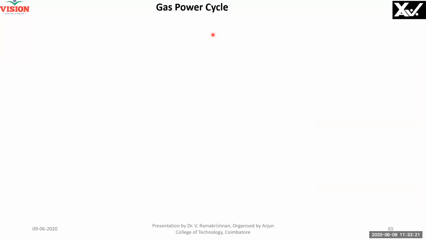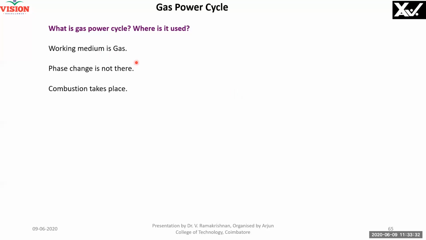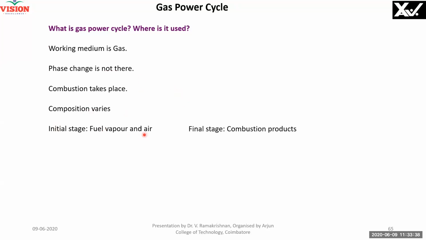Now I'll forget about it because I'm not going deep into this vapor absorption system. I'm going to gas power cycle. What is a gas power cycle? Where is it used? I'm just putting it on record. I'm not going to speak more about it. I'll just go through this. The working medium is a gas. What is a phase change? It is not there. And things like that. Initial stage, fuel, vapor and air.